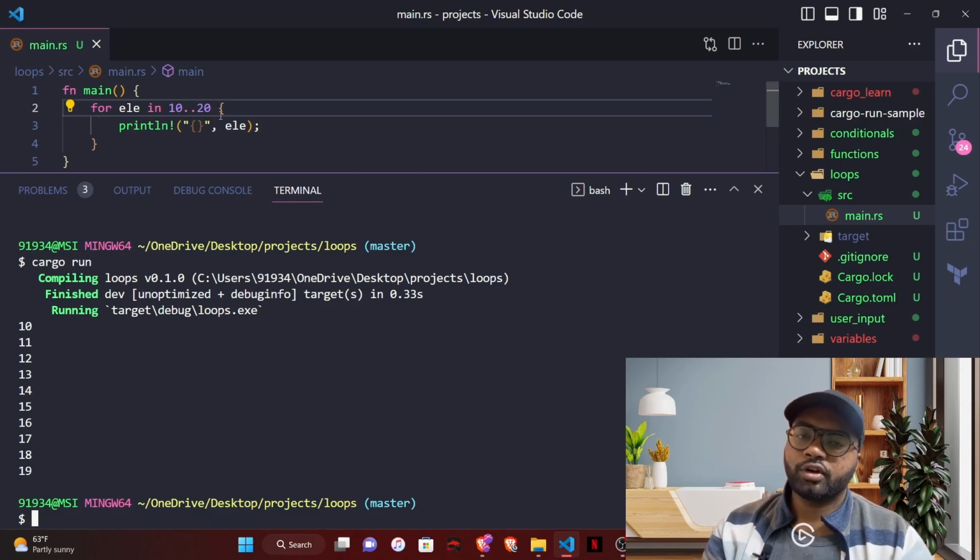So you can use this for loop whenever you want to loop through a particular collection or a range using this for loop.